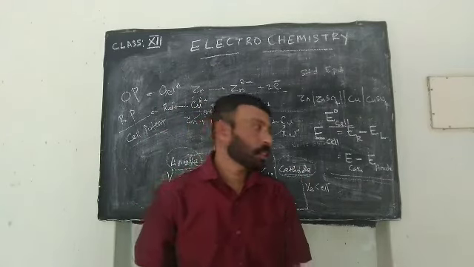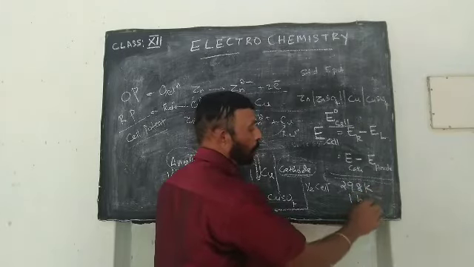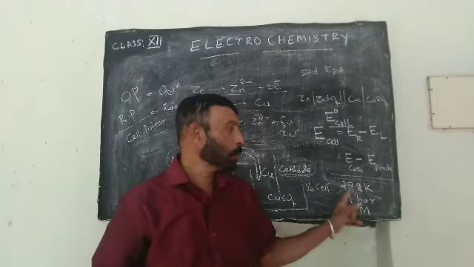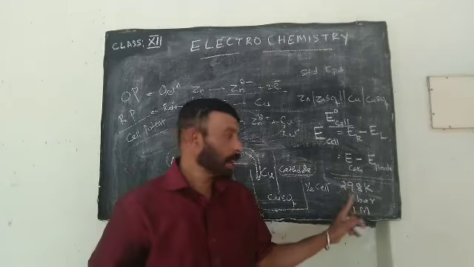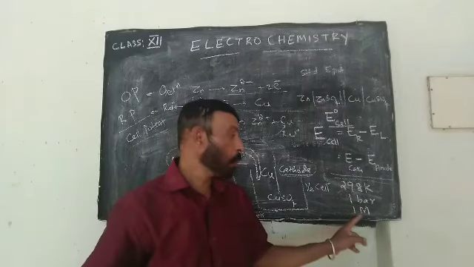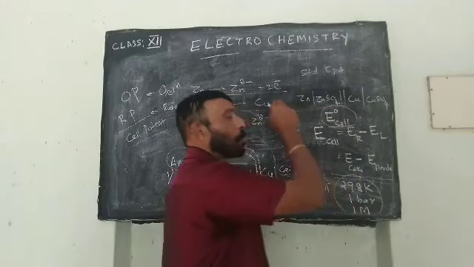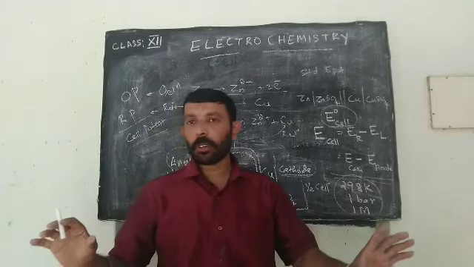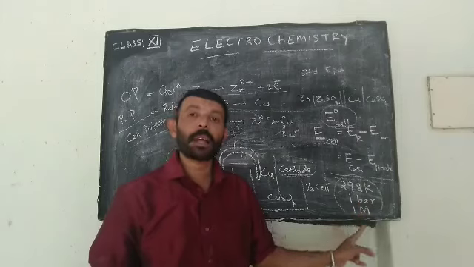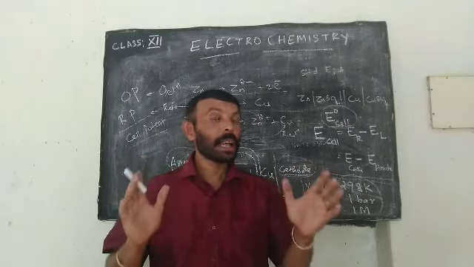Which are the standard conditions? It is 298 Kelvin, 1 bar pressure and 1 molar concentration. If the temperature is maintained at 298 Kelvin and pressure is maintained at 1 bar pressure, and if the concentration of the electrolyte is 1 molar, then potential of the cell at that moment can be called by the name standard electrode potential. So standard electrode potential is the potential at the standard conditions of 298 Kelvin, 1 bar pressure and 1 molar concentration. This is about the electrochemical cell.